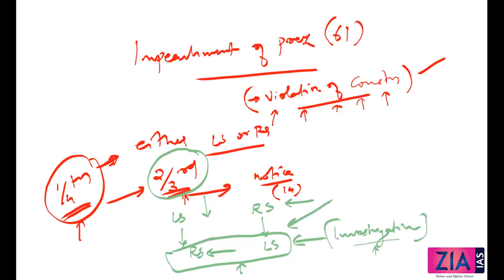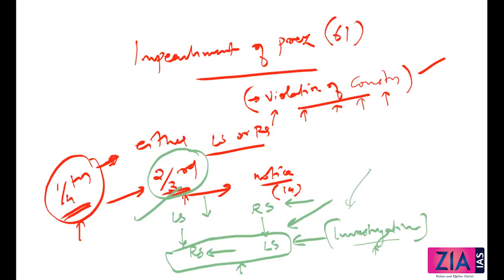If it is found true, then it has to be passed with a 2/3 majority. And if that has been passed with a 2/3 majority, then the president stands impeached. So you can say there's a quasi-judicial function for the second house, because there is an investigative function, and the removal function is also effectively happening in the second house.